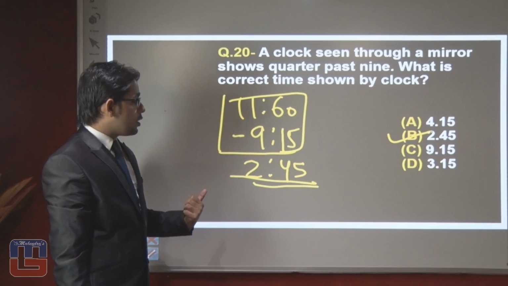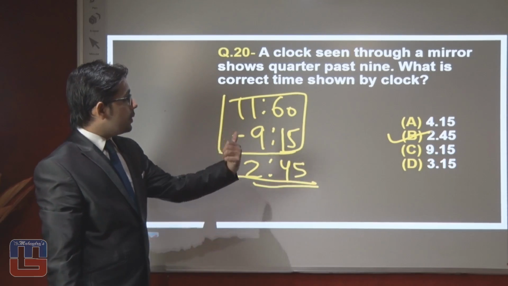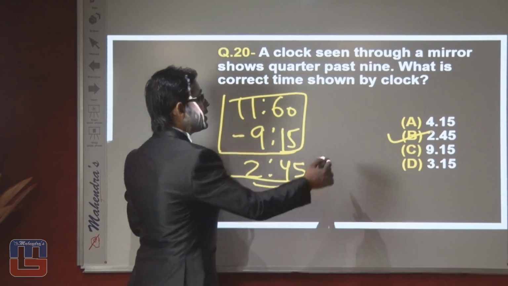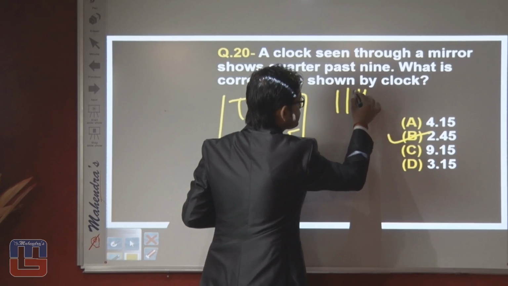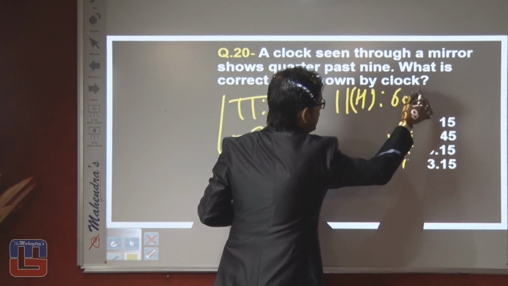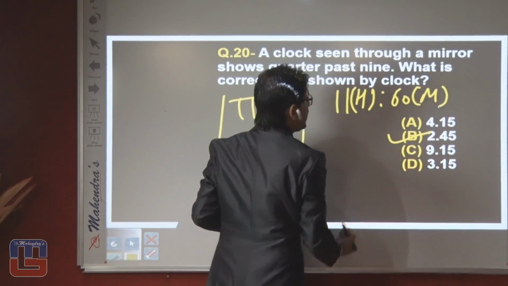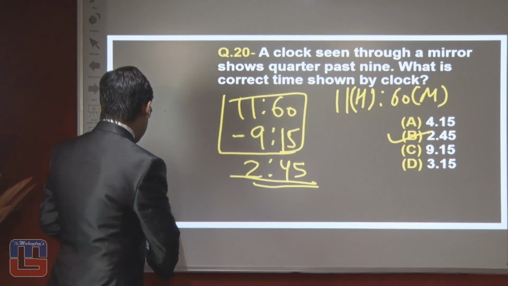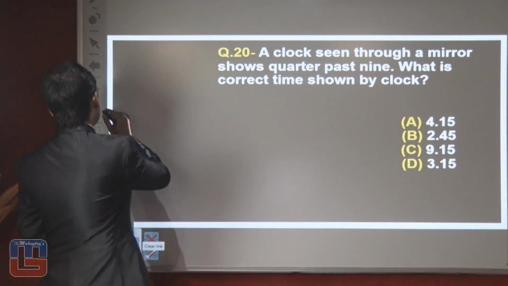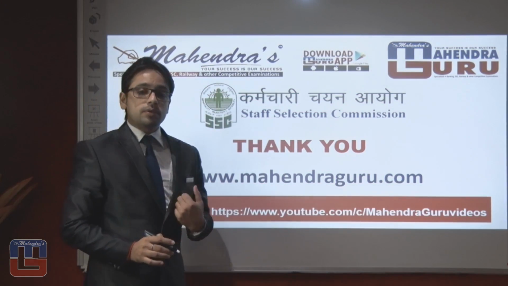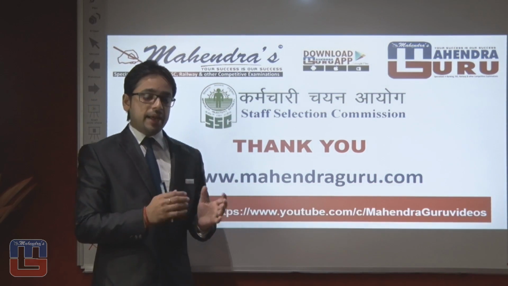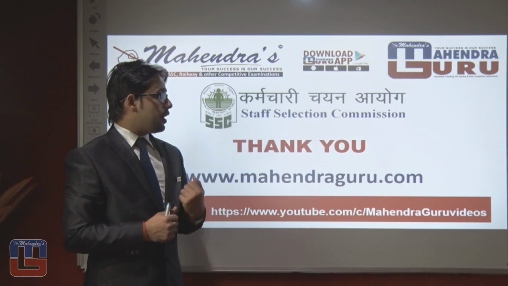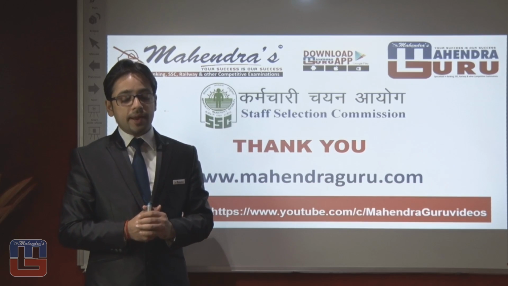Anytime whenever you find a clock question related to a mirror, if the time is given, then try to solve it by subtracting it from 11 hours and 60 minutes, then definitely you will get the correct answer to your clock question. That's all about this scenario, and that's all about this discussion. So thanks for continuous watching, and we will try to give you more and more, and we will try to give you our best so that you will crack your exam.